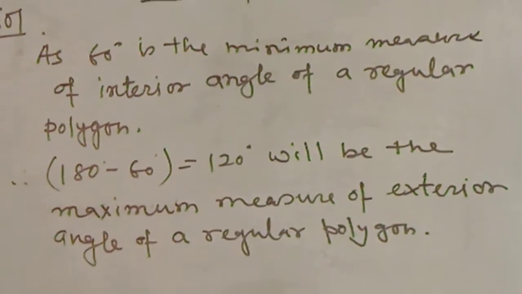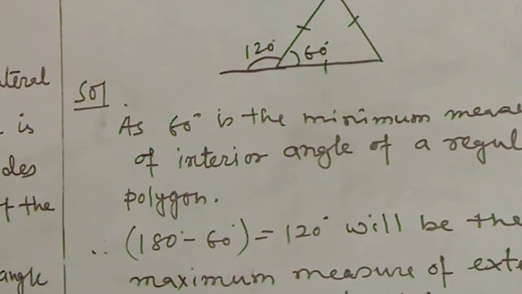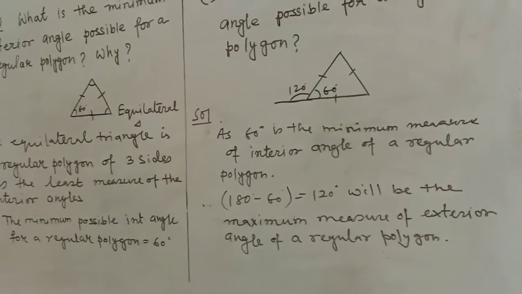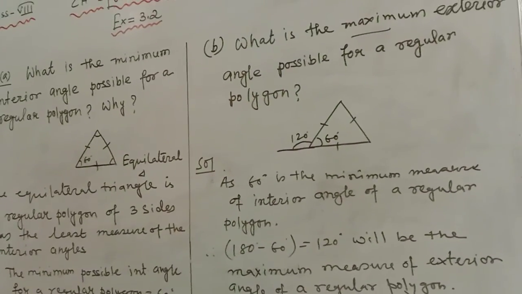Understood? Both these sums, question number 5 and question number 6, are logic-based sums. So you have to understand them properly, and then you can do the sum.